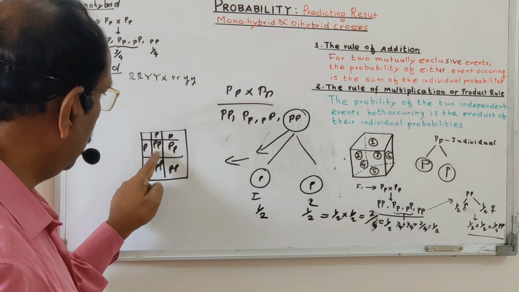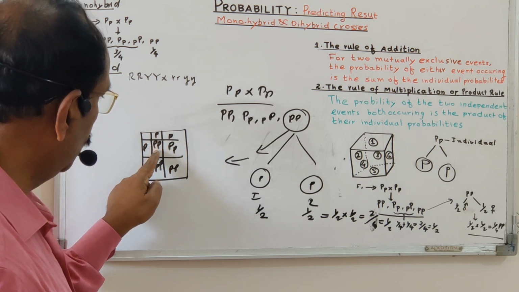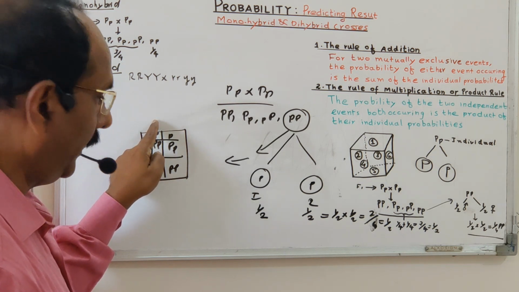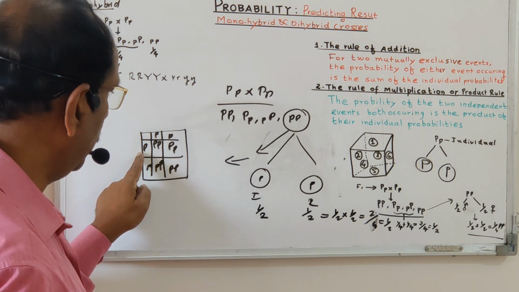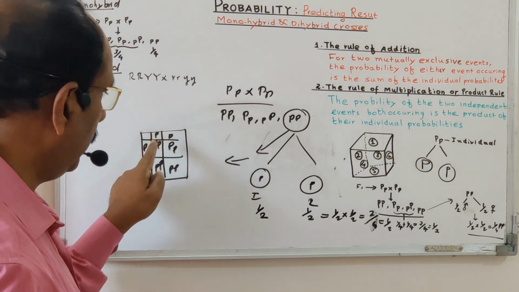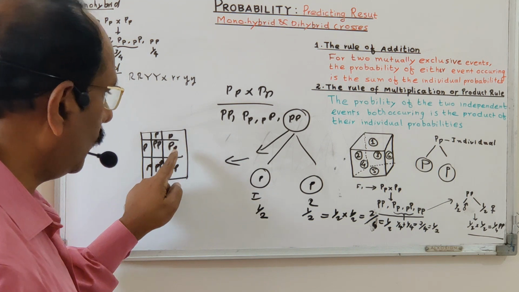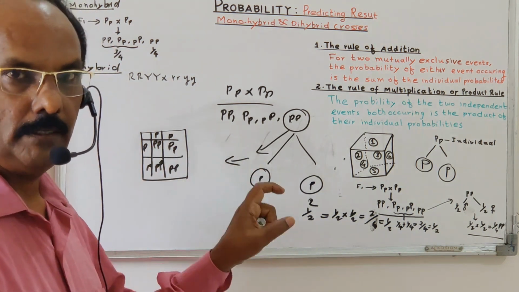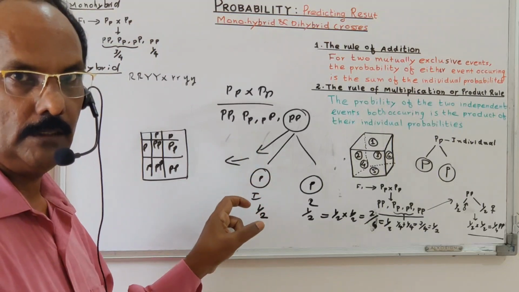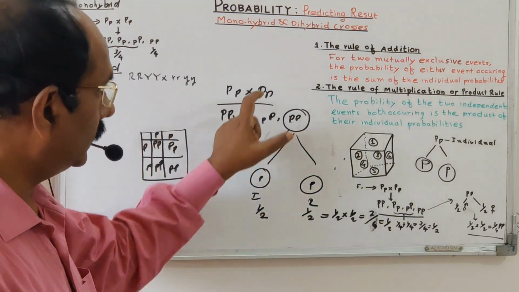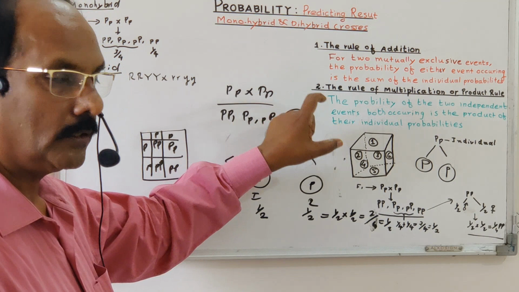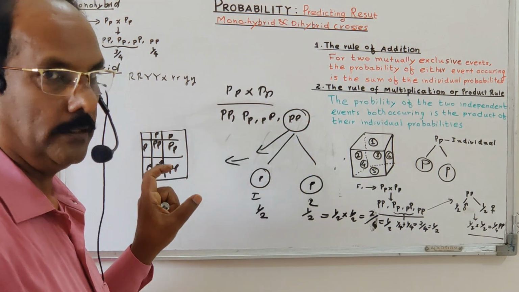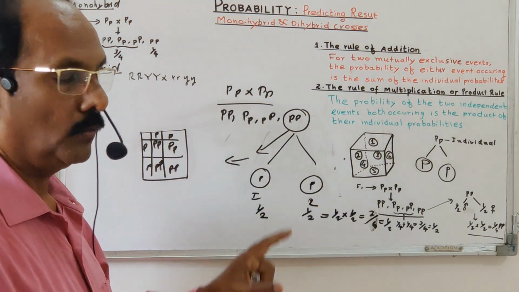So here the capital P, out of the two, one p came from the male parent and one came from the female parent. Like that here also, one from the male and one from the female, and every cell in the square is the product of the gametes received from the mother and father, or male and female parent. So this multiplication or product rule is the base of the Punnett square. Okay, not a rule of addition.